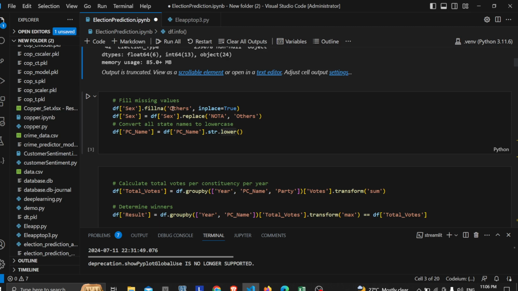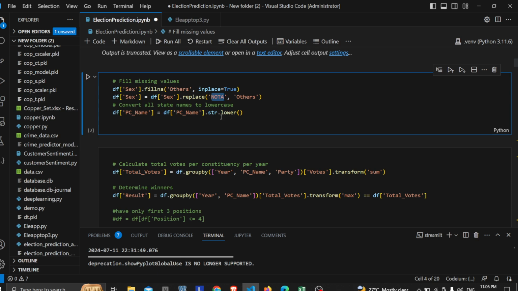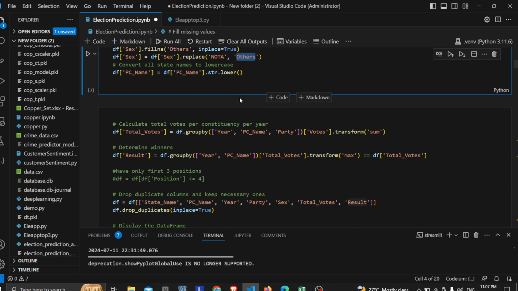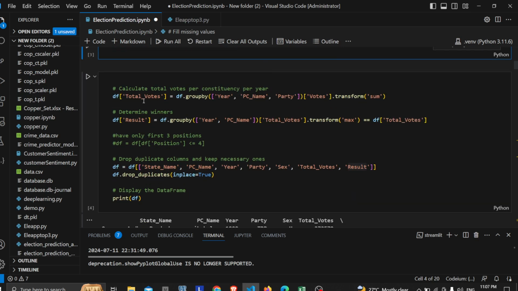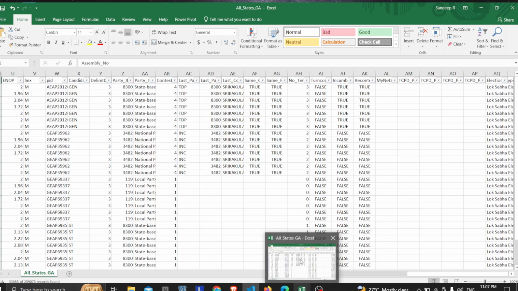The gender column had null values, and the thing called NOTA. So I'll have to fill it with others. It depends on the business scope and the decision maker, it's your project. You could fill it, or you can drop that column, though dropping it, the result may vary. So for that, I'll just take it out. I'm creating a column called total votes, as the result hasn't been appended to the data set that I had.